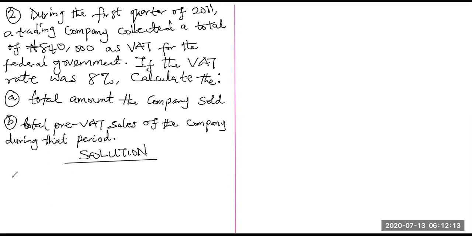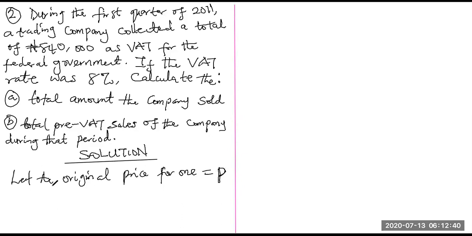Now when I say let the original price, which we don't know, let the original price for one be equals to P. Remember, VAT is per one good. Alright, that is VAT. Let the original price for one good be P.